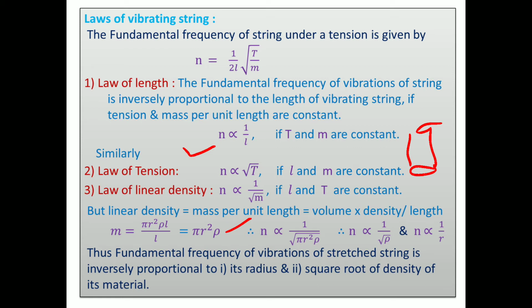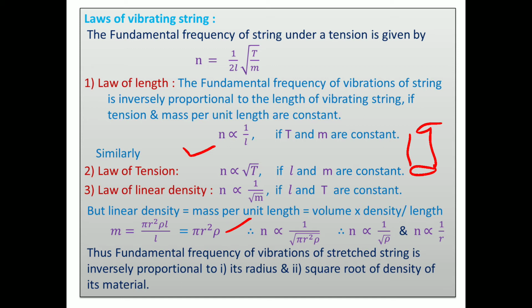Radius depends upon the thickness: more the radius, more the thickness. More the thickness, less the fundamental frequency. Thick wires vibrate slowly. Thin wires vibrate fast. Fundamental frequency is inversely proportional to the radius of the wire.